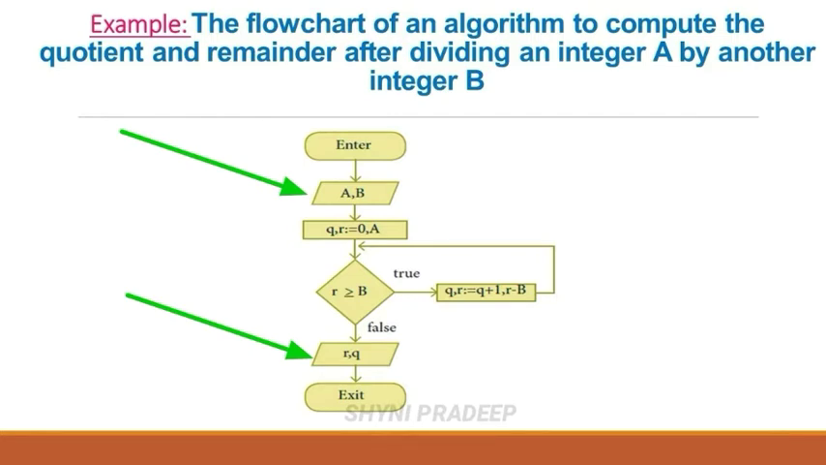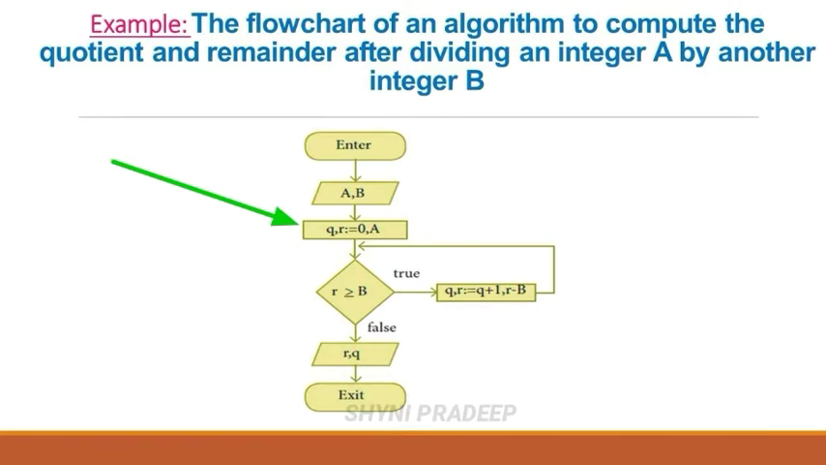Here the inputs are what? A, B. A is one integer and B is another integer. You have to divide integer A by another integer B. These are the inputs. And the outputs are quotient and remainder. Quotient means Q and remainder means R. And the next one is the rectangular box. Statements are written in the rectangular box. In the rectangular box, QR is given. Its values are 0, A.